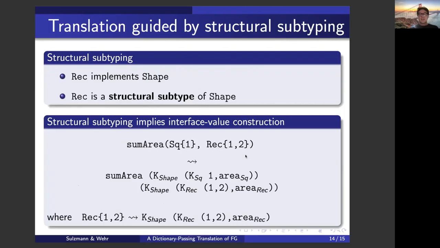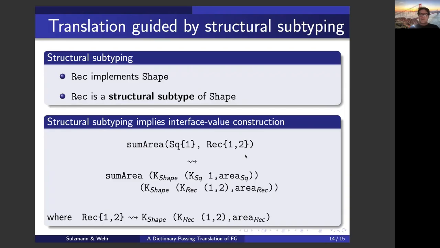Now, I should say that the translation is actually type directed. That means based on the types and the typing of the program, we build the target terms, and the case we've seen so far is actually structural subtyping. We have here that rectangle implements a shape, and we have never specified in the program any subtype relation. That's why it's a structural subtype relation, because we know that rectangle implements the area method.